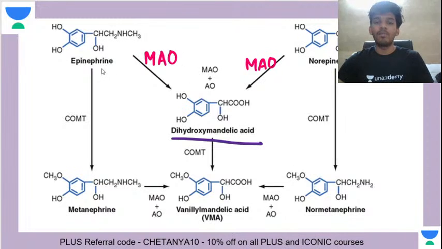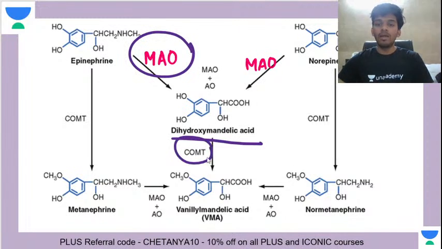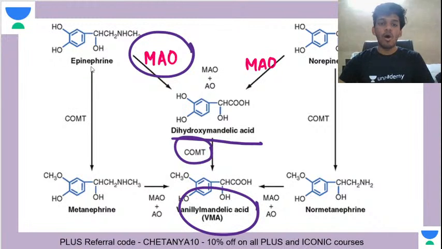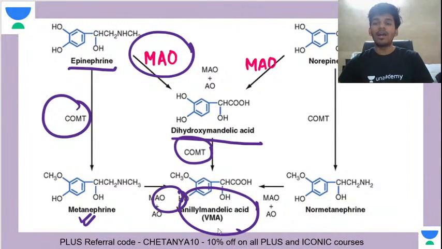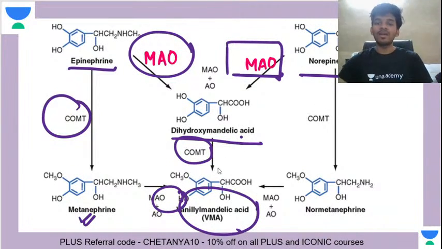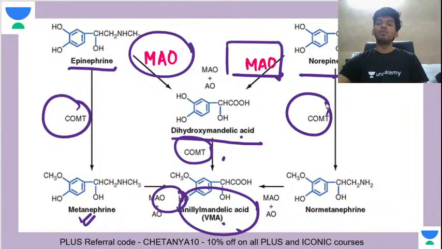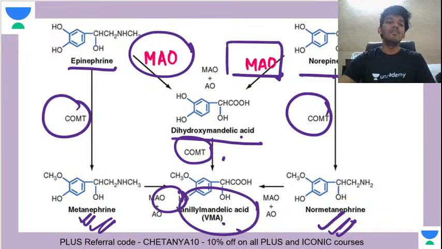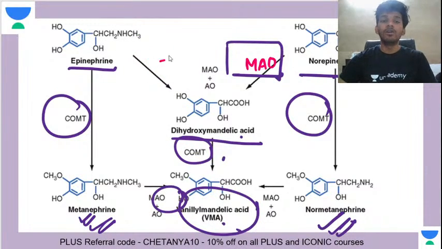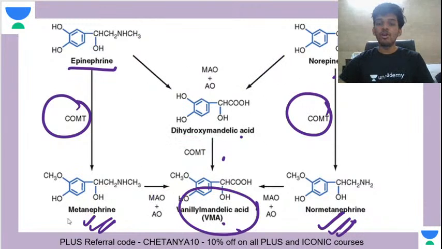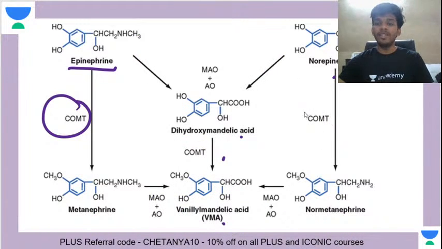So you can see here, if I start from epinephrine, MAO first, COMT later, you reach vanillyl mandelic acid. On epinephrine, COMT first, you get metanephrine, then MAO, you again get vanillyl mandelic acid. If you start from norepinephrine, MAO acts, you get dihydroxy mandelic acid, then COMT acts, you get vanillyl mandelic acid. On norepinephrine, first COMT acts, you get normetanephrine, right? Here you are getting metanephrine, here you are getting normetanephrine. And then MAO acts, you get vanillyl mandelic acid. So this table should be very clear in your mind. This whole image should be etched in your mind.